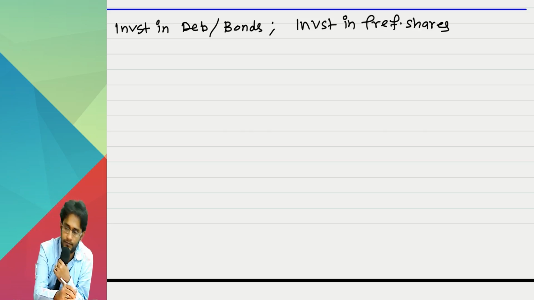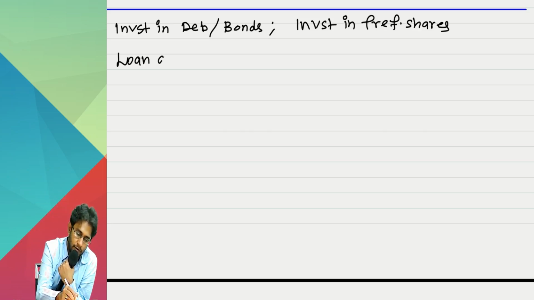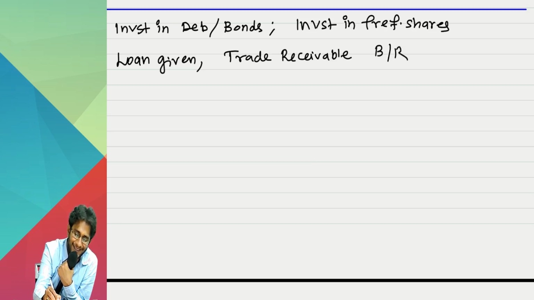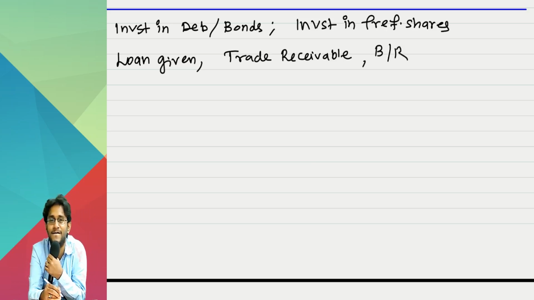Loan given? Very nice. Oh wow, trade receivables. I almost forgot that. More. Okay, come on. Prepaid expense, I ordered. Yes, sir. Cash. Cash is financial asset, sir. What method will you apply for cash, sir? Any?